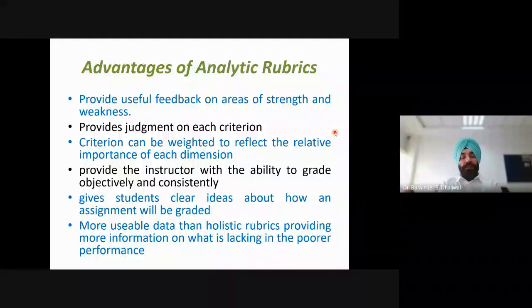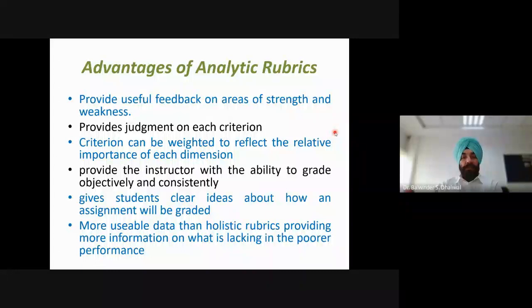So in the previous example which we have considered, we considered 3 criteria: clarity, organization, and grammatical errors. Say we want to focus more on clarity, then we can give more weightage to clarity while converting that particular clarity grade into the marks. So that type of weightage can be assigned.